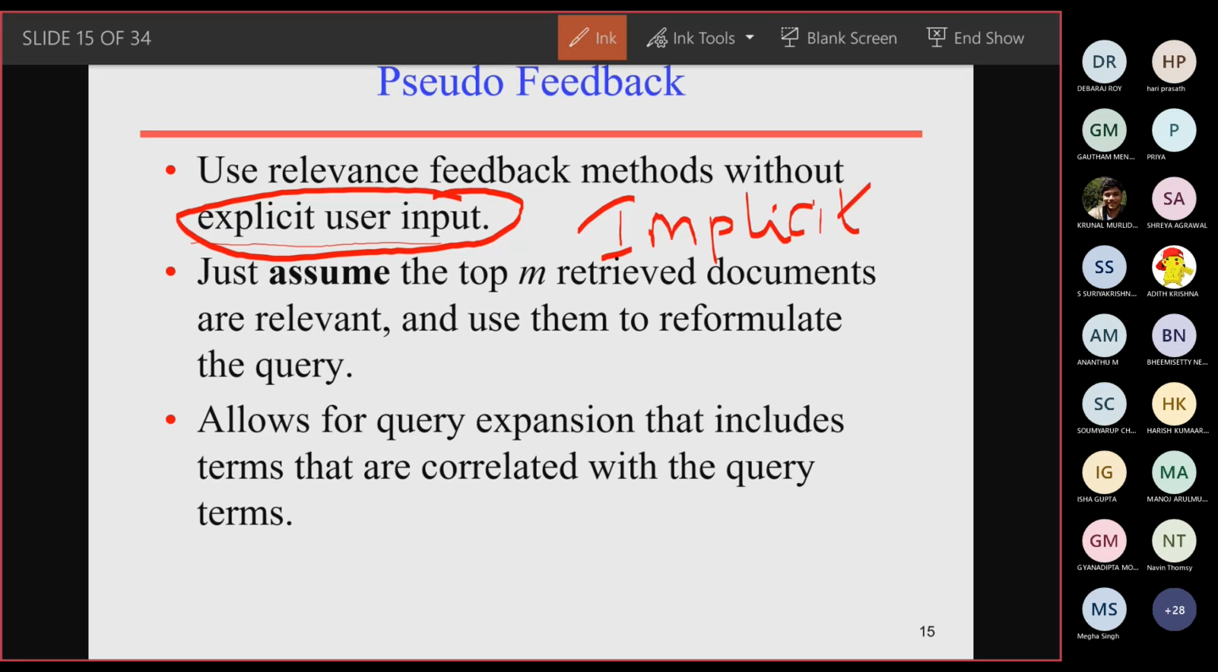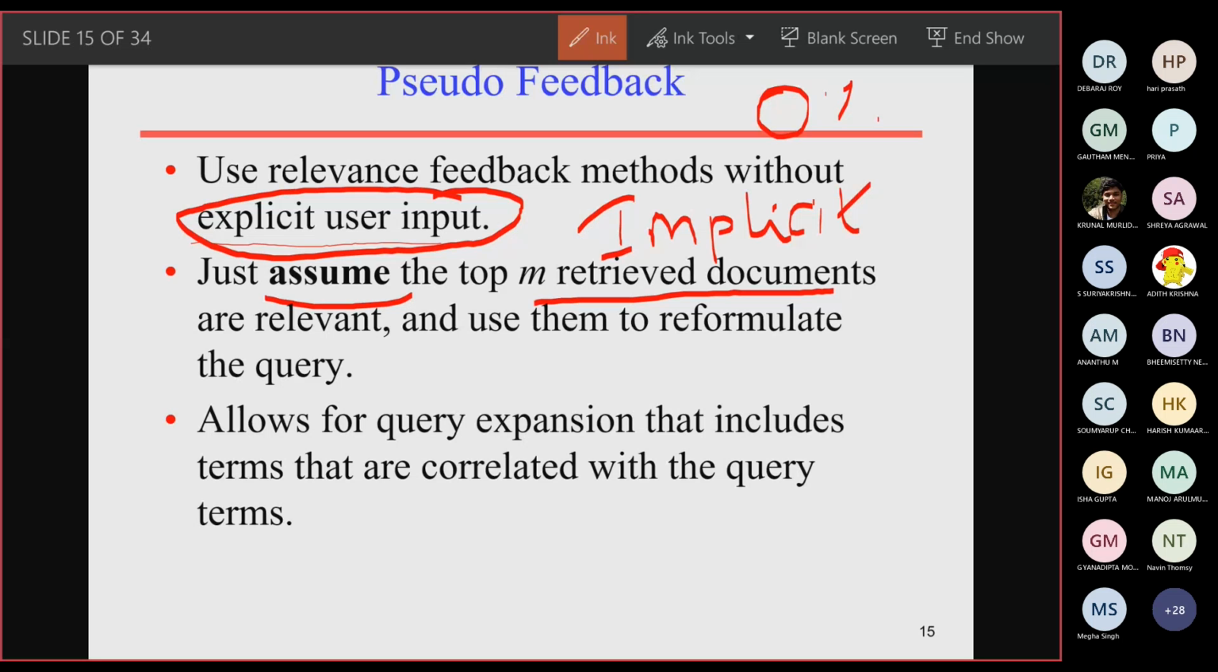Okay, so what is this implicit pseudo feedback algorithm? Initially we are going to retrieve some documents, rank those documents, and make the assumption that the top M documents are the relevant documents, and we are going to reformulate the query. Here, the manual intervention of obtaining feedback from the online user is 0%. There is no such feedback obtained from the online user.